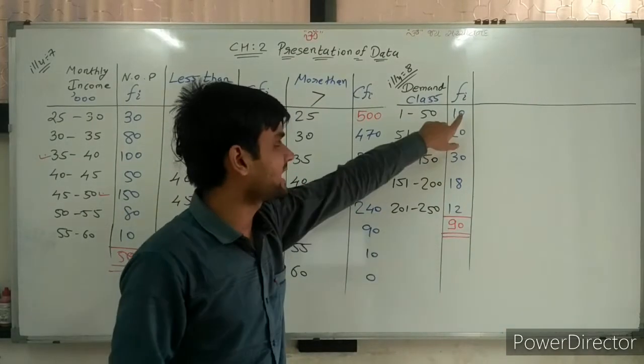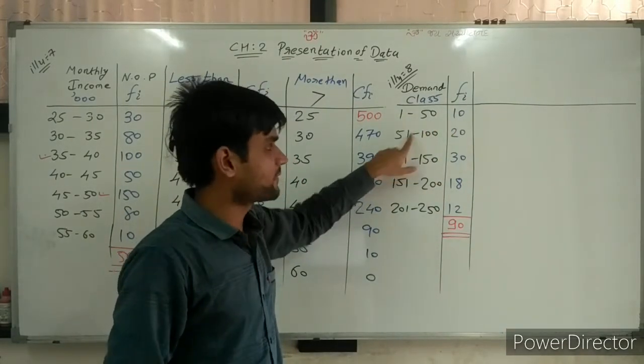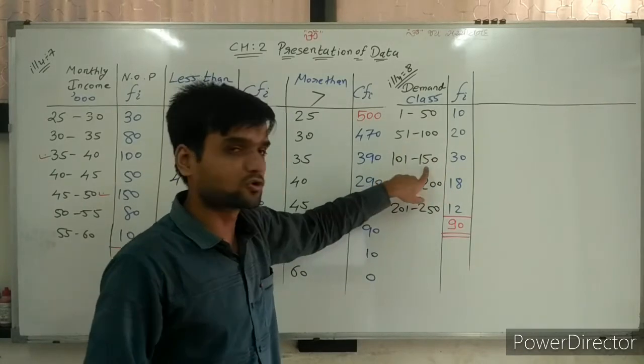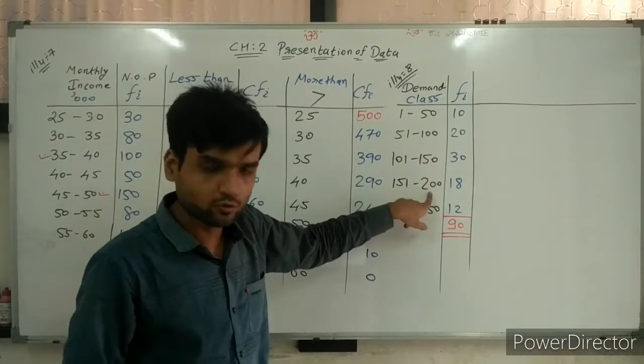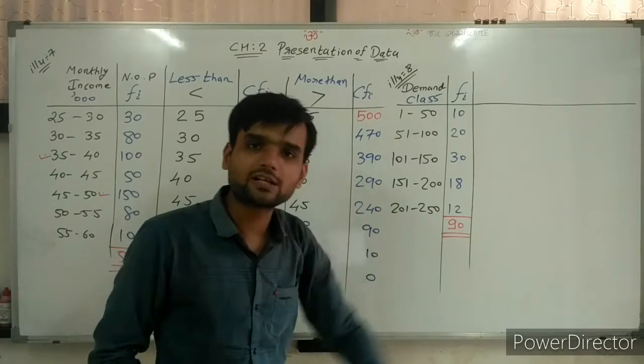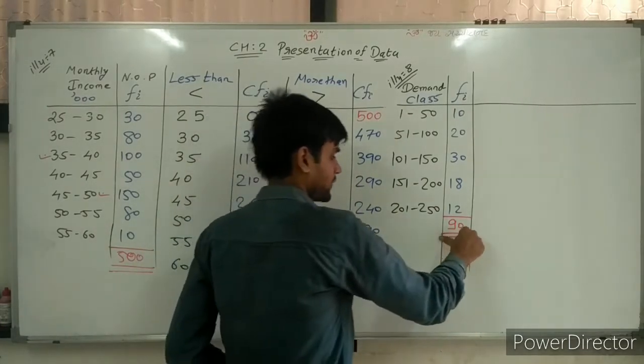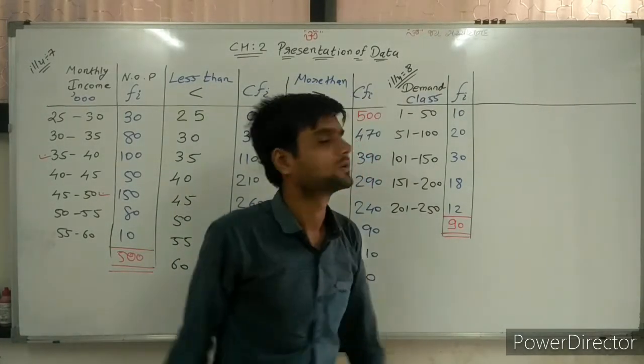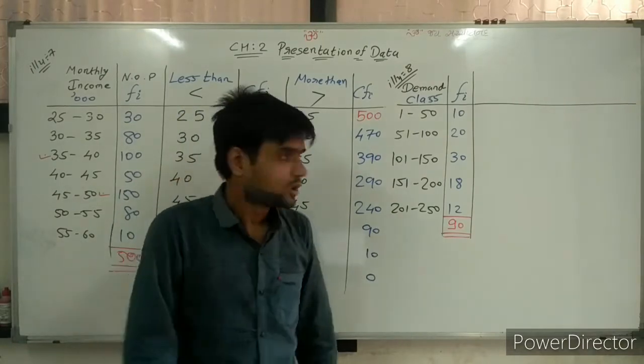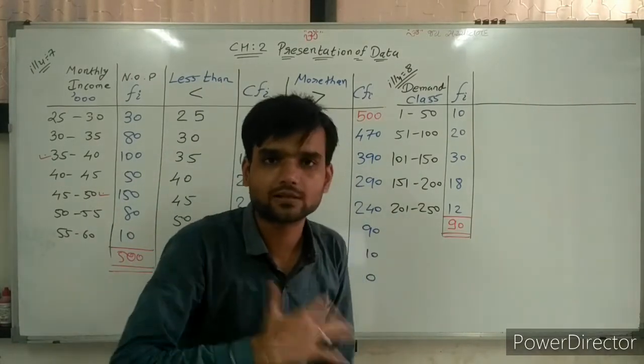So 10 days 1 to 50, 20 days 51 to 100, 30 days 101 to 150, 18 days 151 to 200, 12 days 201 to 250. So this is the information.